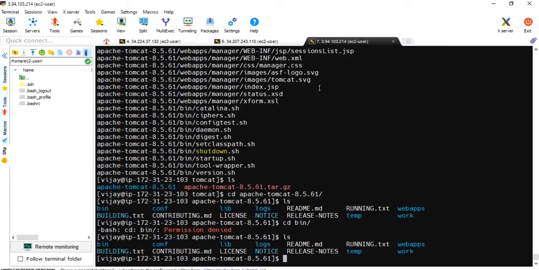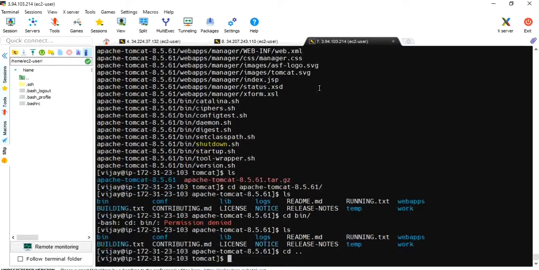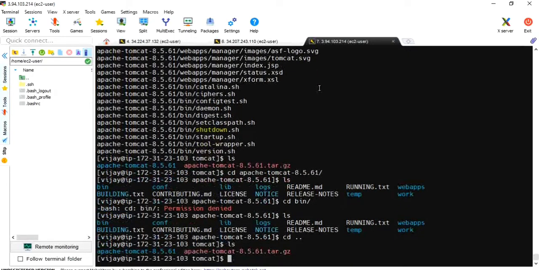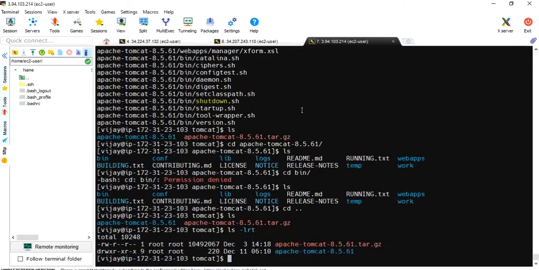Okay, let me give permission for this Tomcat folder. cd .. chmod 777. First let's see the ownership, ls -lrt. Only the user can start services inside Tomcat.